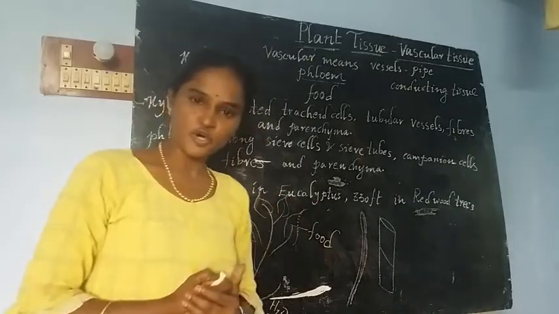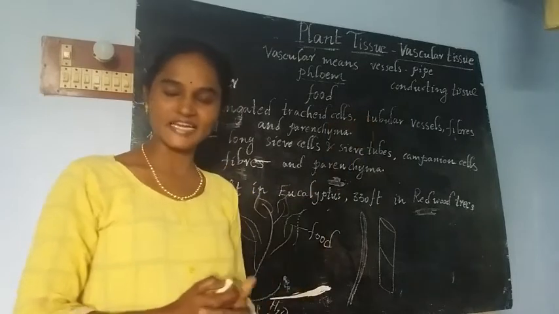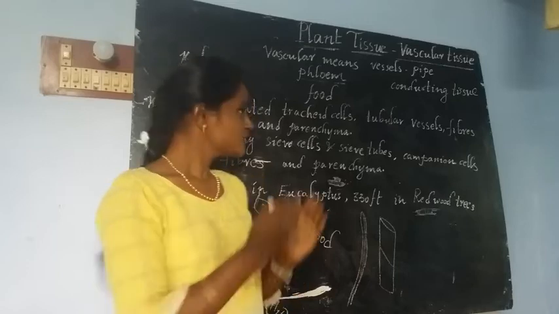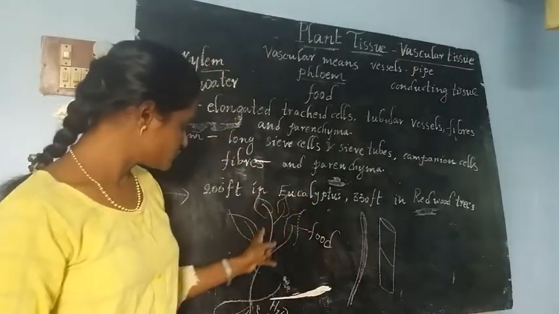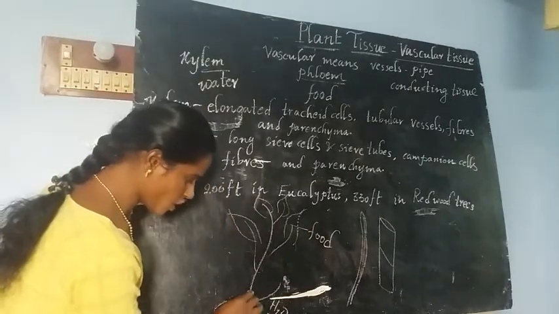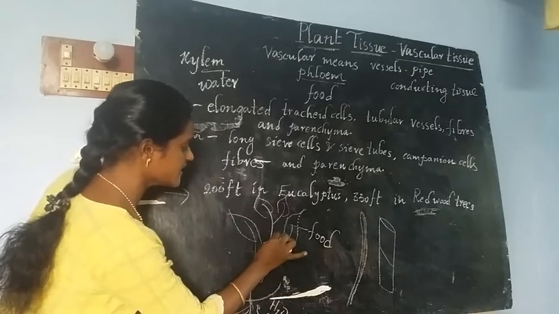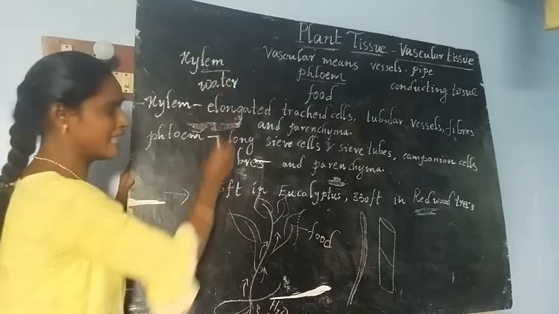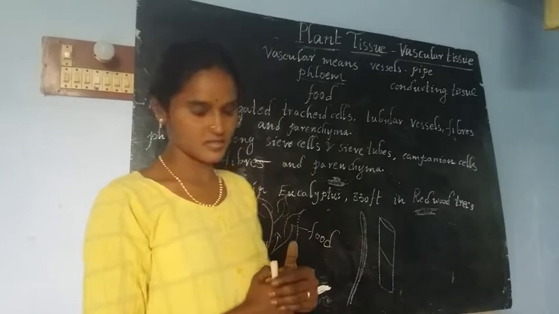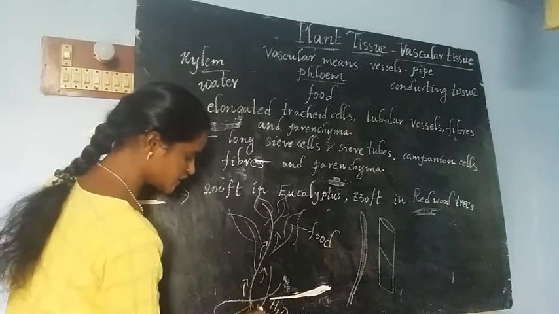Then phloem. If we talk about phloem, as the xylem is conducting water, the phloem conducts the food material. It is responsible for the transportation of food from the leaf to different parts of the plant. If you observe here, the water always moves upwards. The water always moves upwards, which means the xylem allows the water to move only in one direction, unidirectional. But if we talk about food, it needs to go up and it needs to come down.